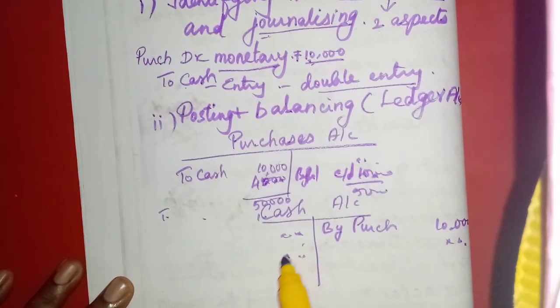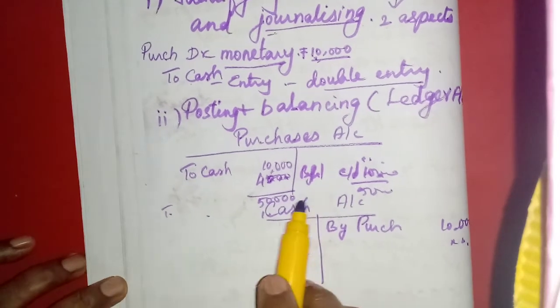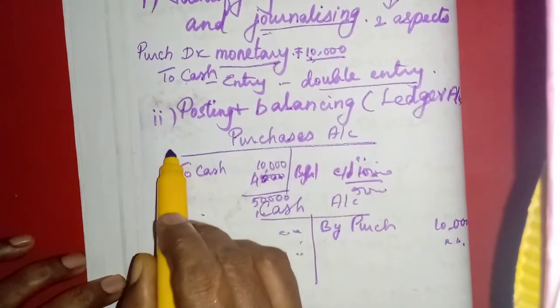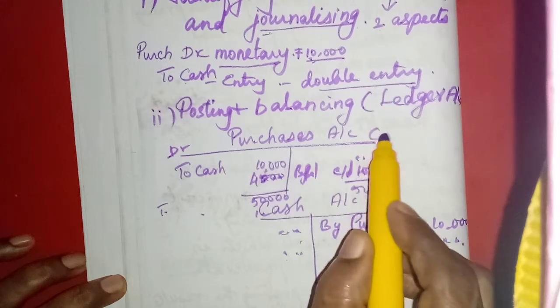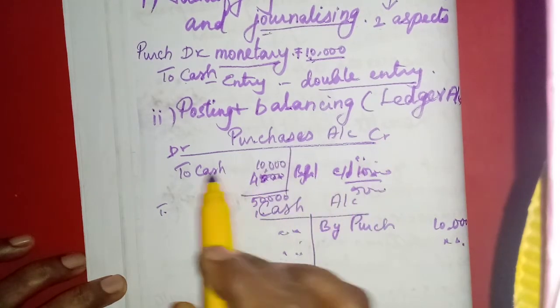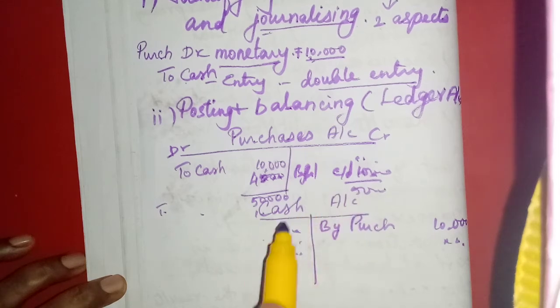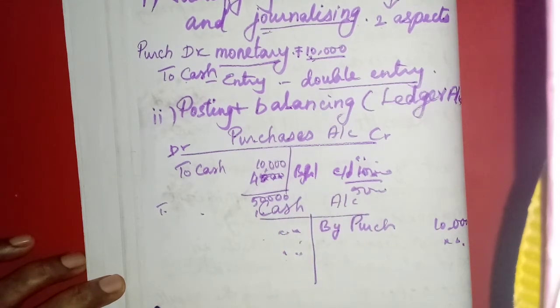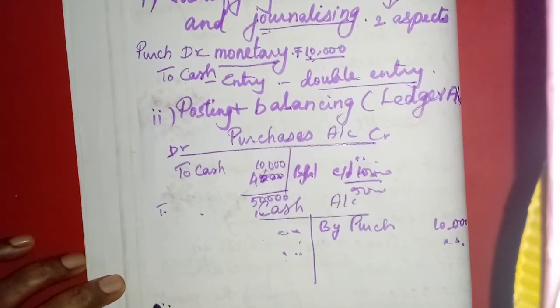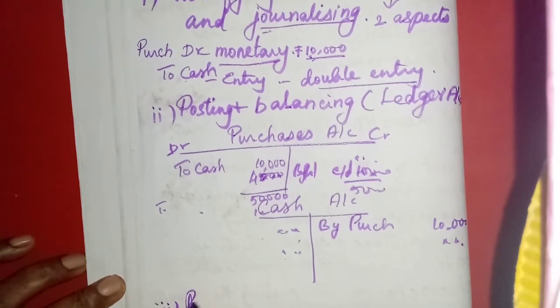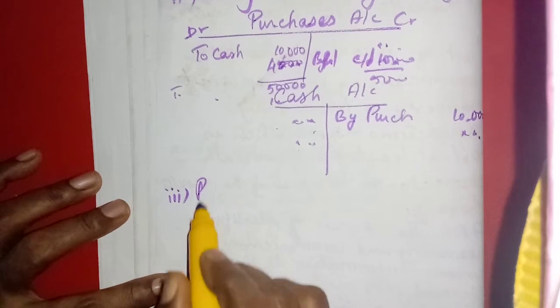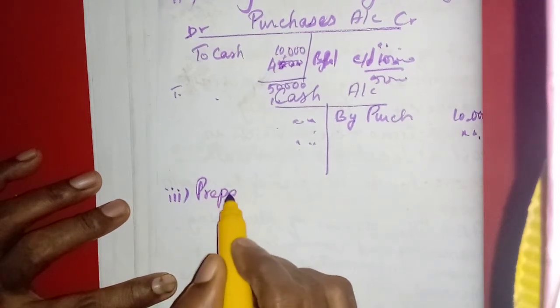So this will be the total. We will total both sides. This side is called debit, the other side is called credit. The credit side and debit side totals will be added and balanced. Those balances will be written in the third step, which is called preparation of trial balance.